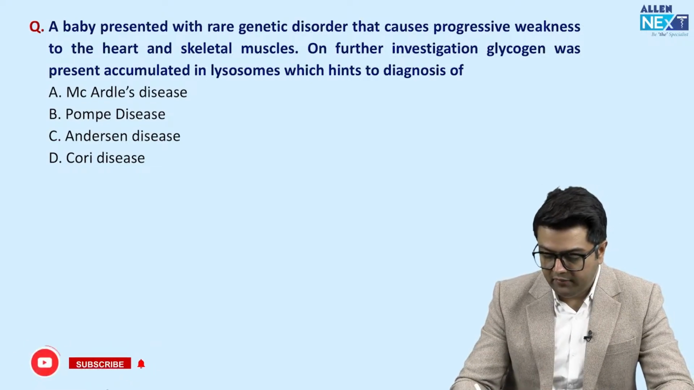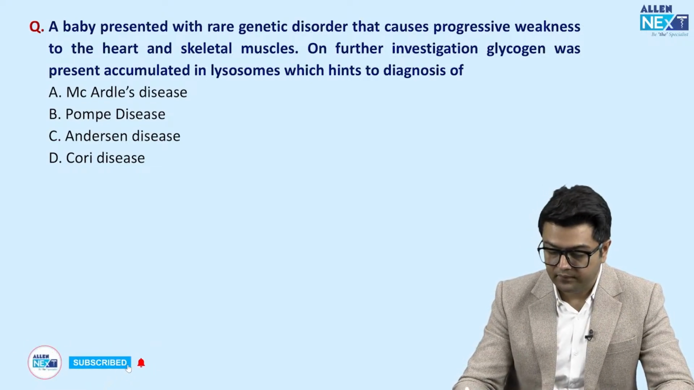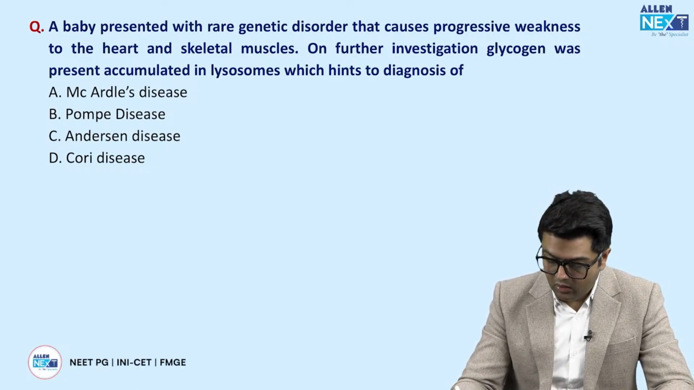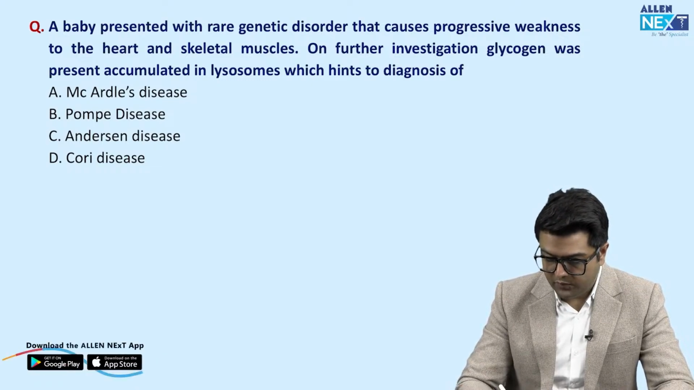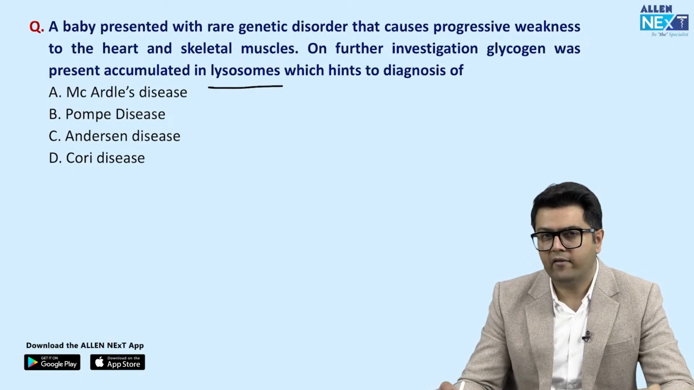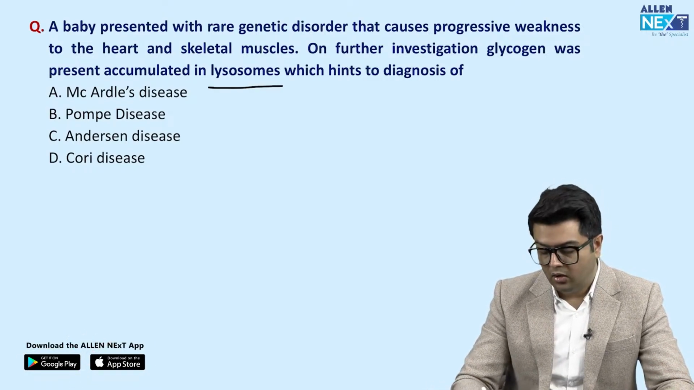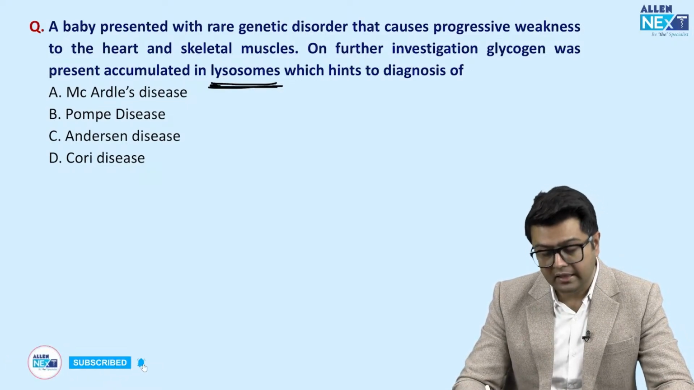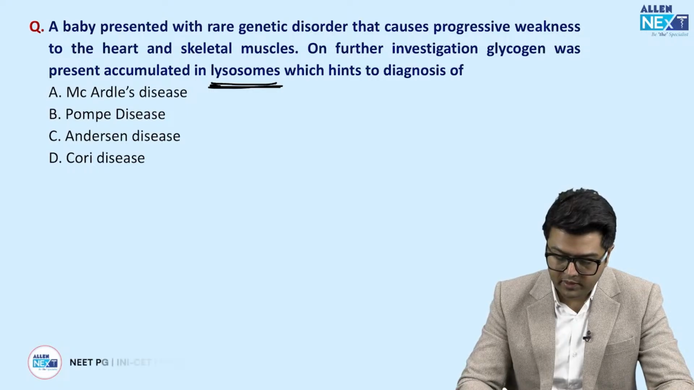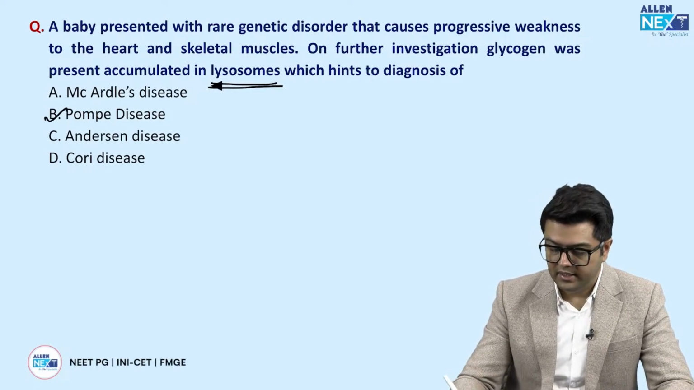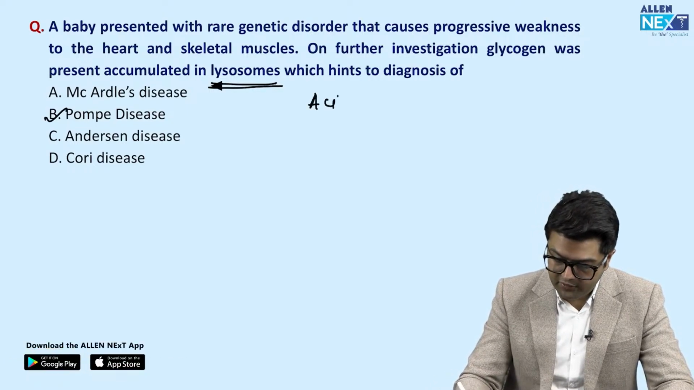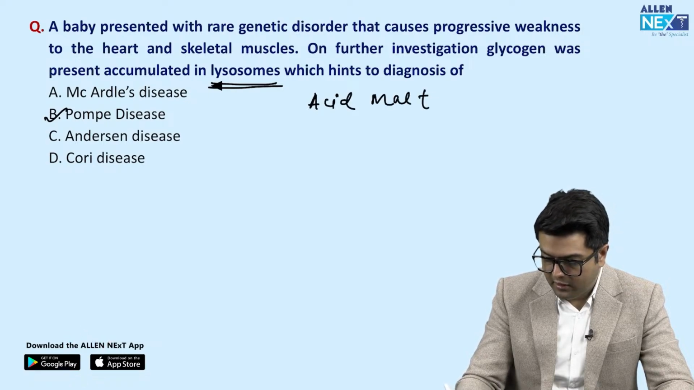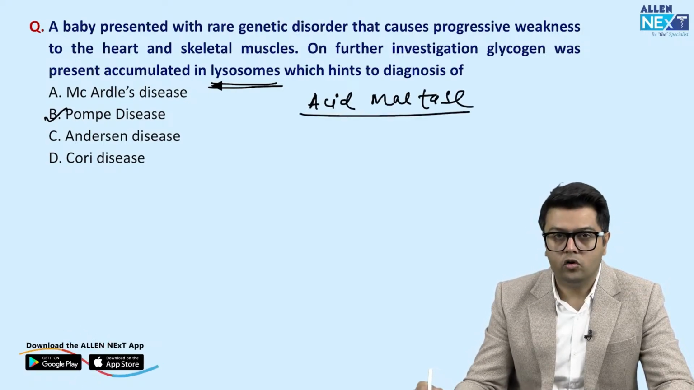A baby presented with a rare genetic disorder that causes progressive weakness to the heart and skeletal muscles. On the investigation, glycogen was present in lysosomes. So guys, they gave a clear-cut hint of a glycogen storage disease, which is having glycogen in the lysosomes, and only one answer possible, Pompe's disease. Right guys, Pompe's disease is caused by the deficient enzyme called acid maltase or alpha-1,4 glucosidase.